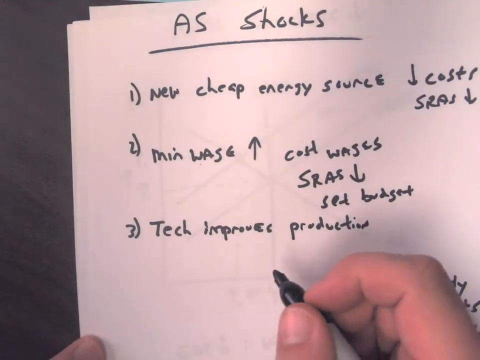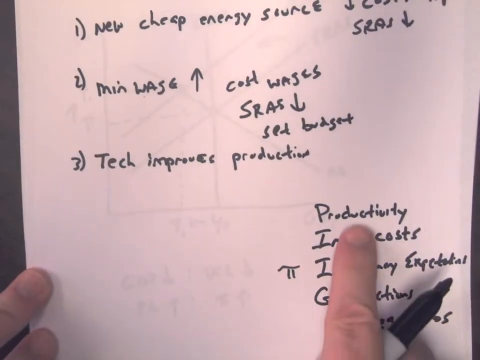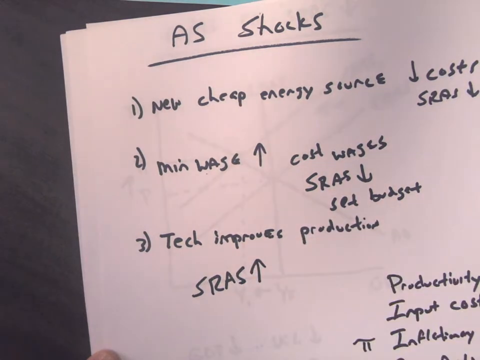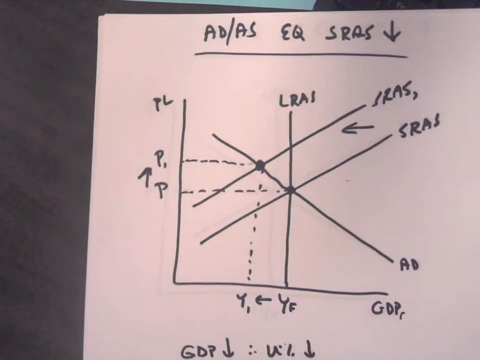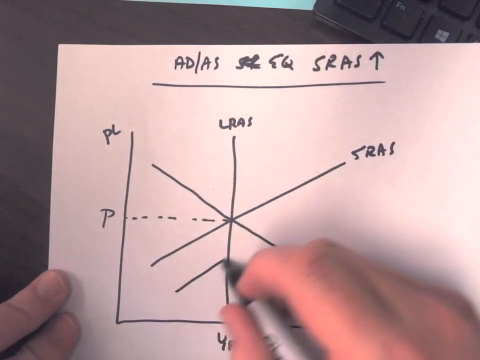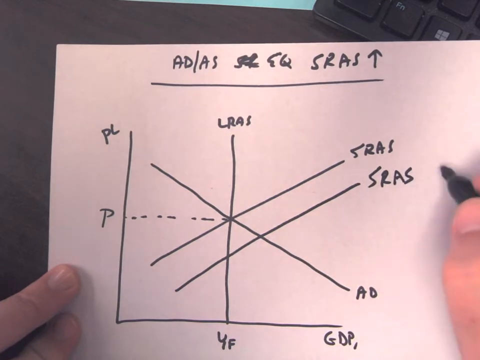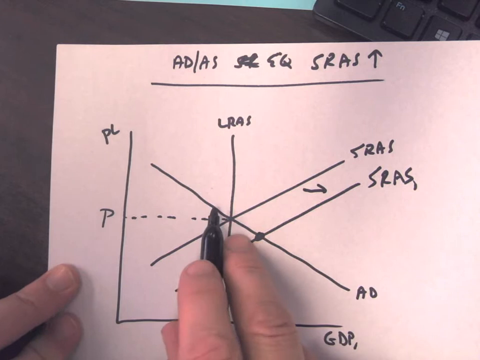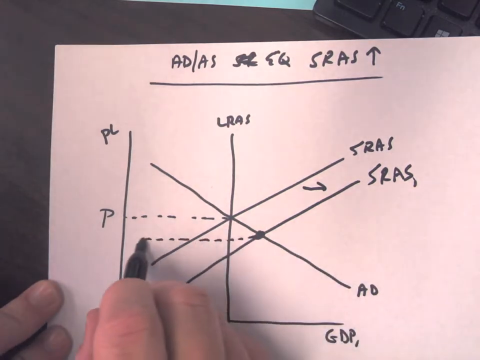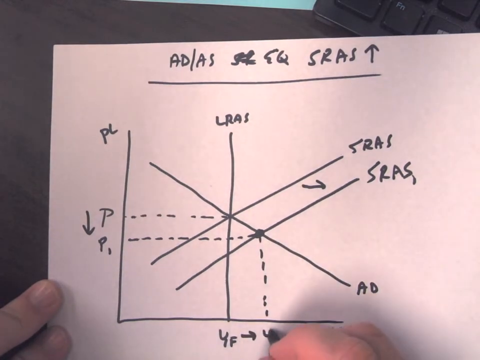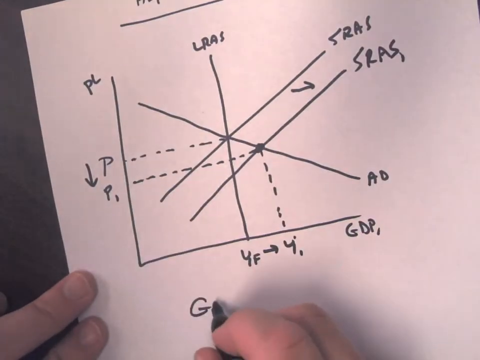Now, what if technology improves production? Well, productivity is one of the letters of PIG. So if our production goes up, that means our short-run supply is going to increase. If our short-run supply increases, we're simply going to shift this to the right now. We'll have our new short-run aggregate supply curve. We're in short-run equilibrium. This pushes us out of the long-run equilibrium we're in. I can draw this dotted line over here. I see that price level has dropped. I do a new dotted line down here. I see that this is to the right, so that means that was an increase. So our output has increased.